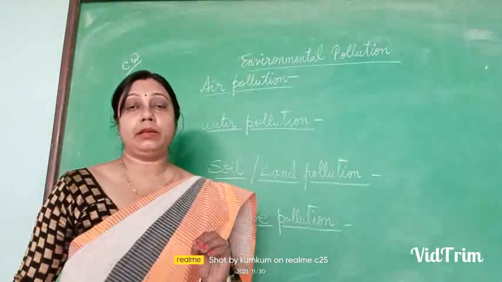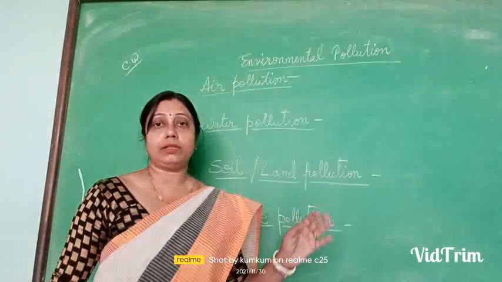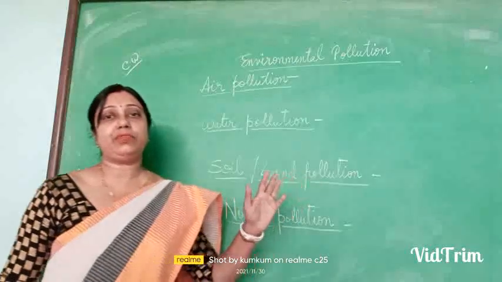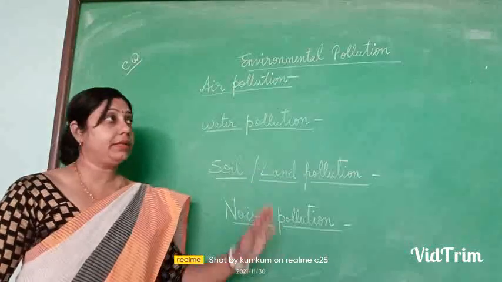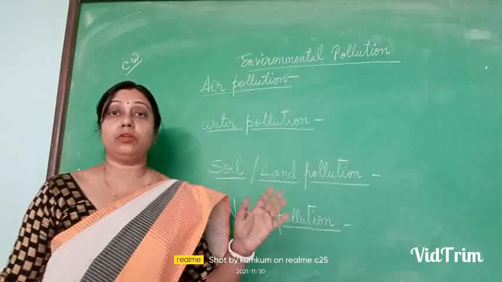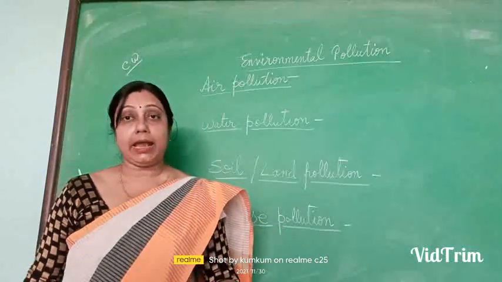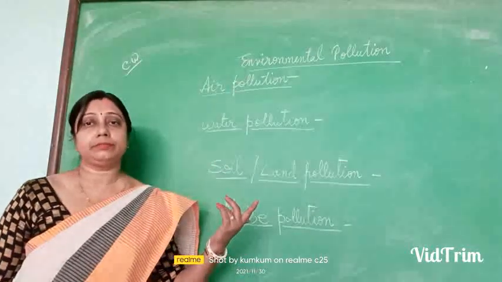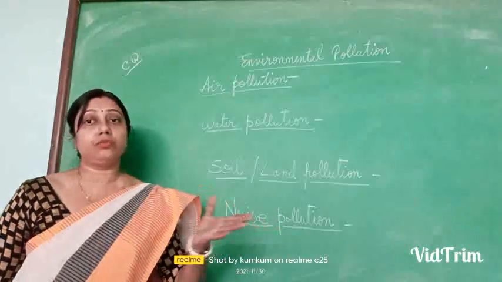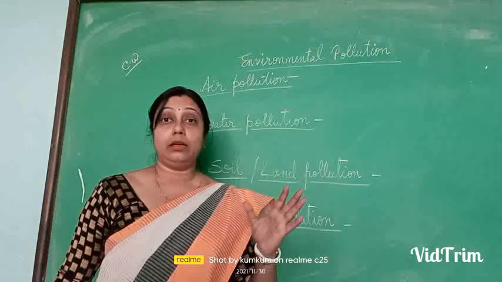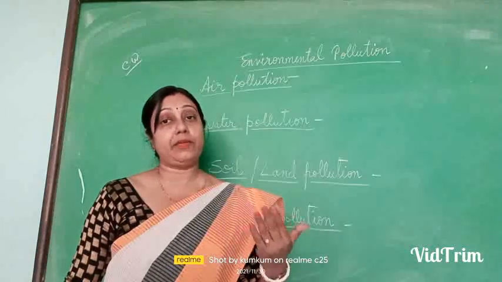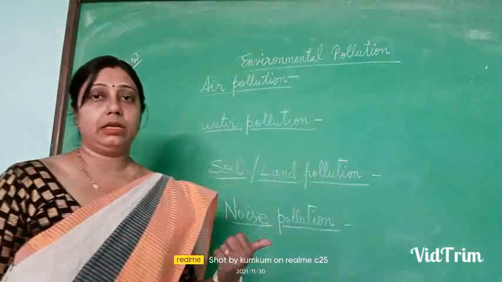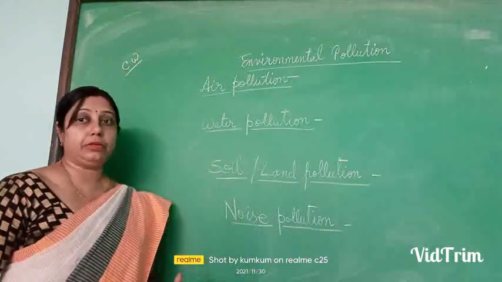These are the main hazards they are causing to our environment and to human life also, because we are facing different types of problems. There are many causes for which these pollutions are occurring, and what are the after effects when these pollutions occur, what problems are we facing. We will discuss all this today. Now the first one is air pollution.